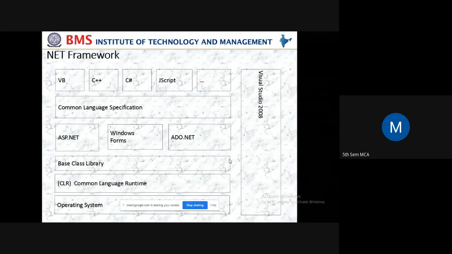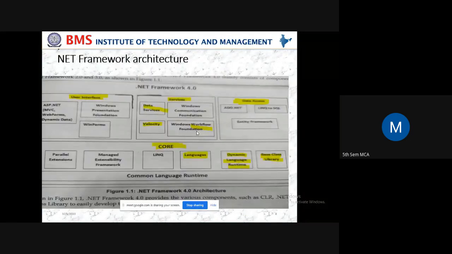And this is also a .NET framework diagram. If you Google for .NET framework architecture on the internet, you will get this diagram. In the internals or in your external exam, you don't write this diagram, students. You write the diagram which is there in your prescribed book. You have to write this diagram.